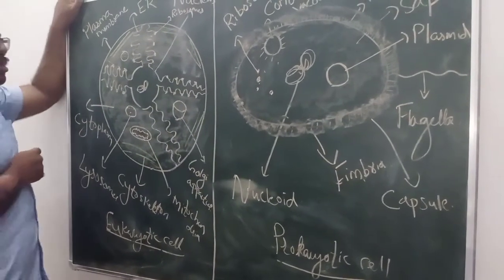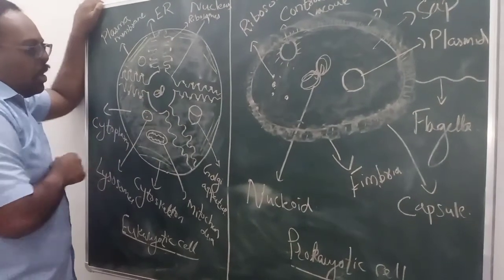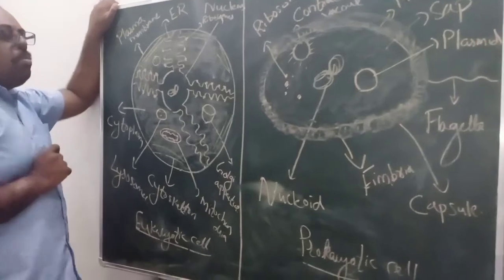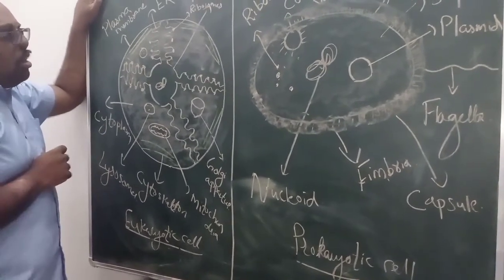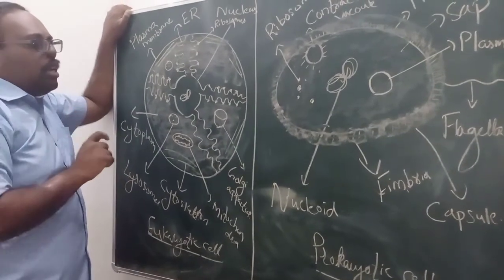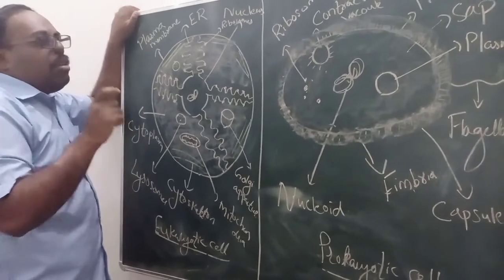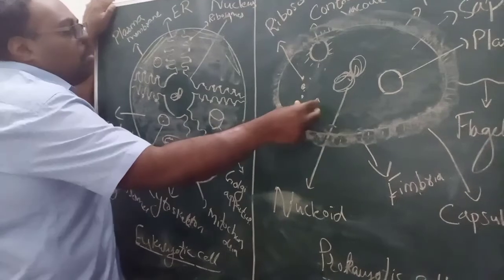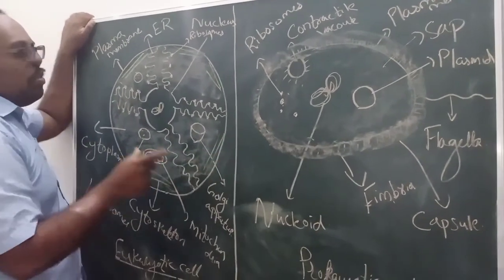Another difference is that an animal cell, which is a eukaryotic cell, has membrane bound organelles. We have to study each and every membrane bound organelle, and we will study that later. Organelles means little organs. That means they are subunits inside a cell which have some functions to do. And many of these membrane bound organelles are absent inside a prokaryotic cell. This is one of the major differences.